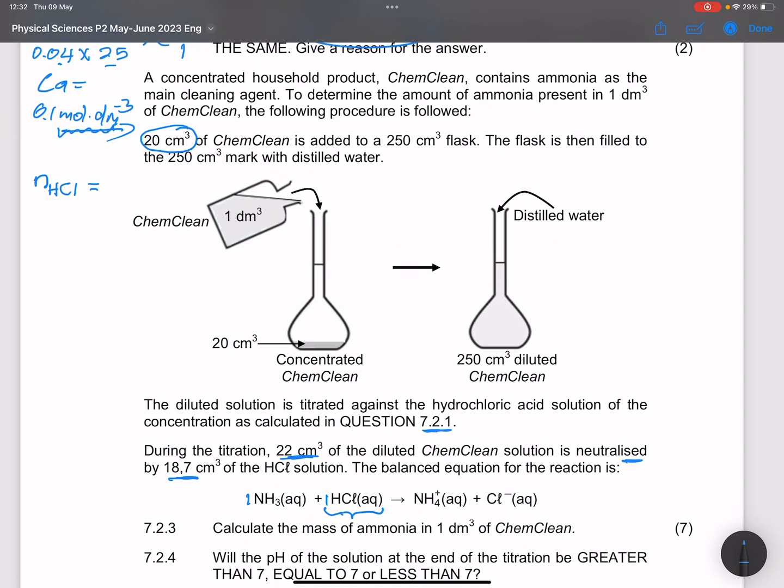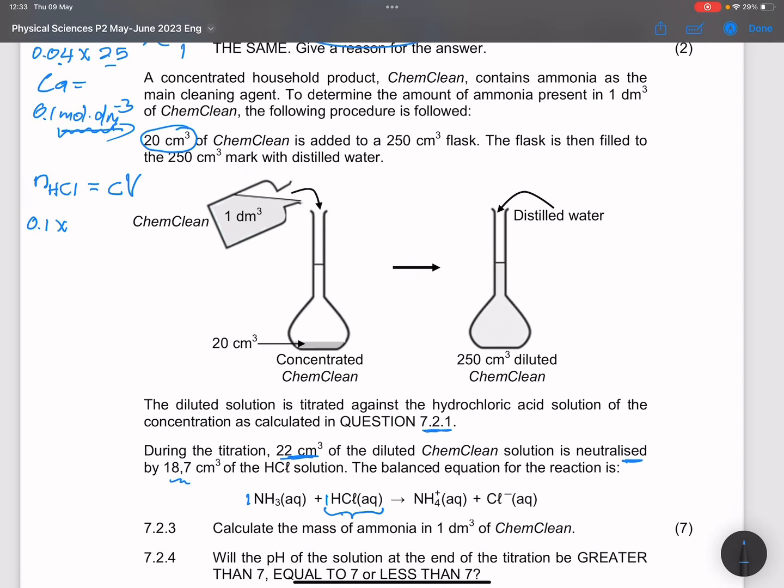Number of moles will be concentration times volume. So that will be 0.1. Remember, they said the same concentration as we had calculated. And the volume that we used for hydrochloric acid was 18.7. Remember, when we use this formula, we have to use volume in cubic decimeters.